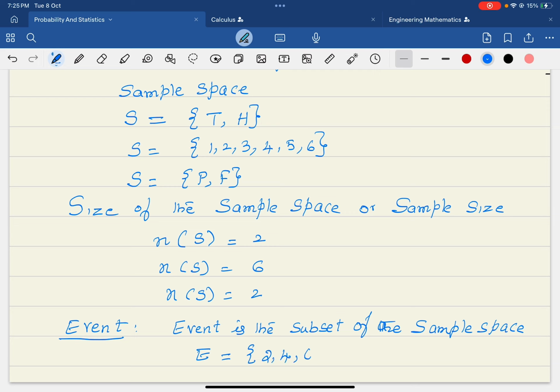Then this is the event 2, 4, 6, which is a subset of the sample space. Suppose I want another event, E1, of getting only odd numbers in the rolling of a die. The odd numbers are 1, 3 and 5. So these are called events, that is, subsets of the sample space.